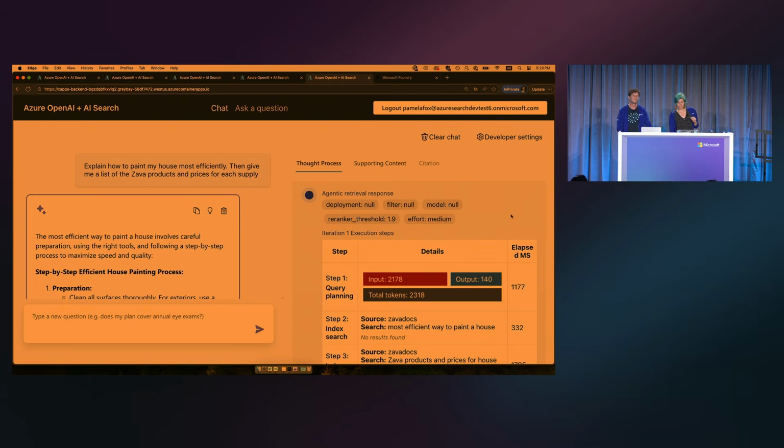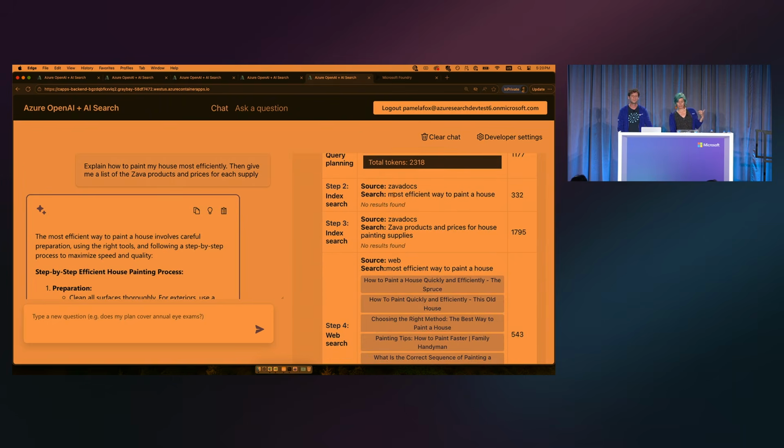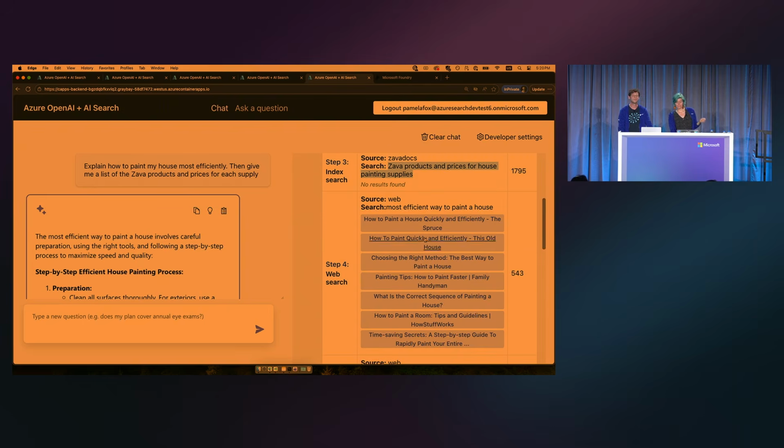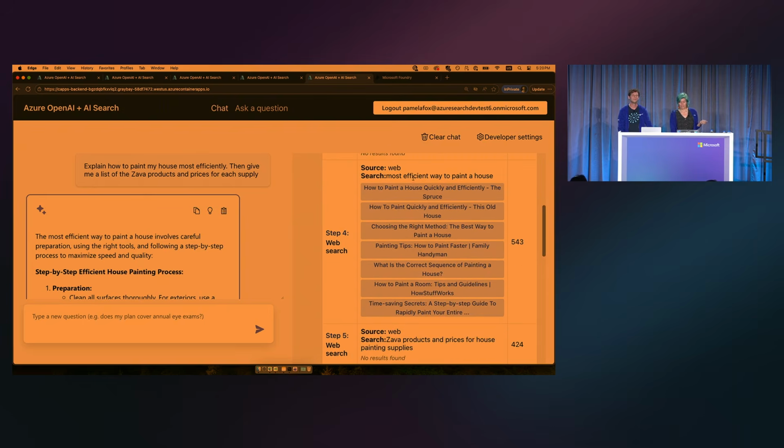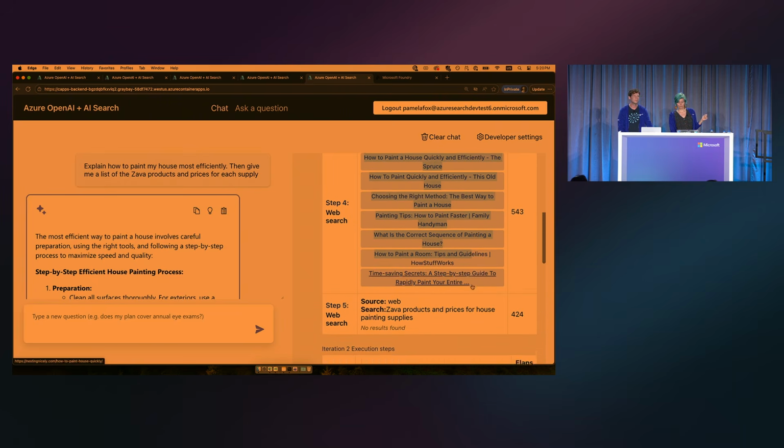So let's see what it decided to do. It came up with a query, most efficient way to paint a house, a horse, that'd be fun. Then 𝗲𝗲 products and prices for house painting supplies. And this first query actually didn't get any results from the search index. It did get a lot of results from the web when it searched for efficient way to paint a house.